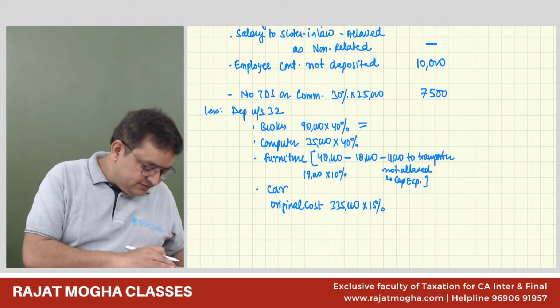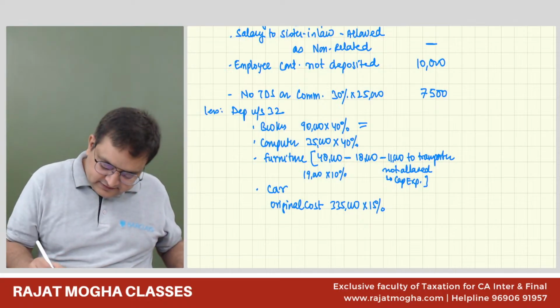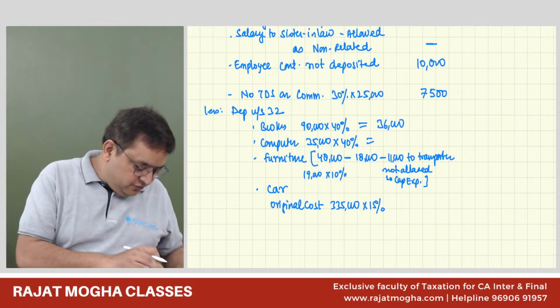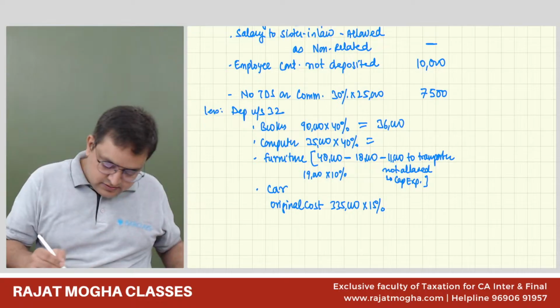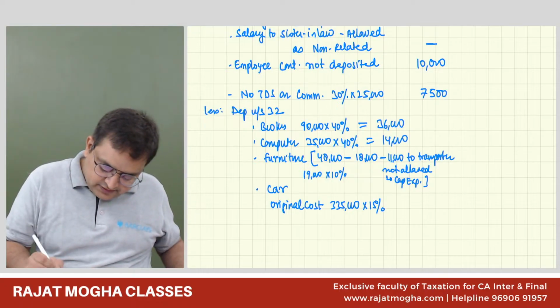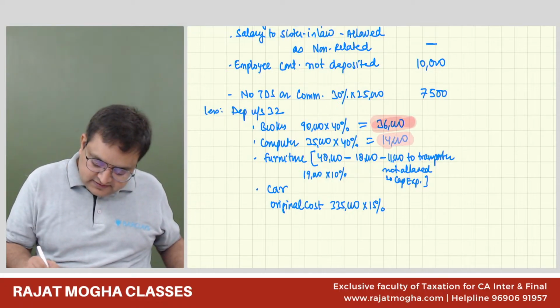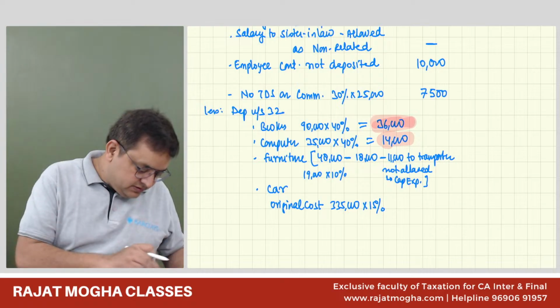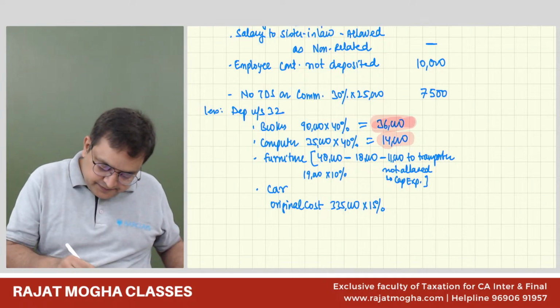90,000 into 40%, 36,000. Then 35,000 into 40%, 14,000. This is the depreciation. Then 19,000 into 10%, 1,900.